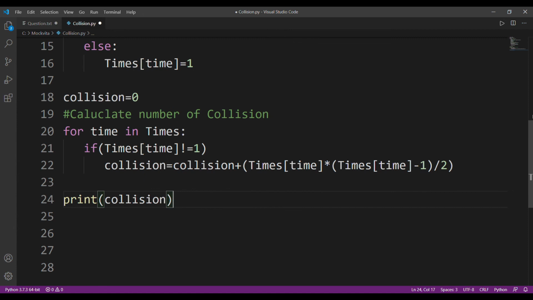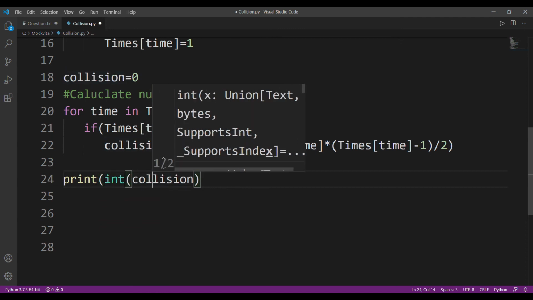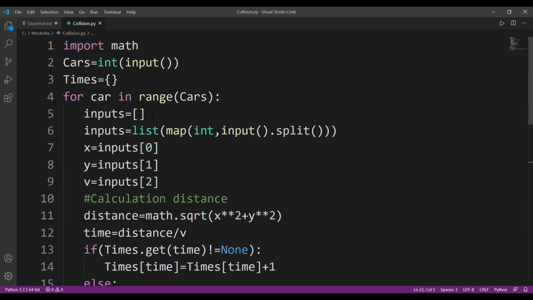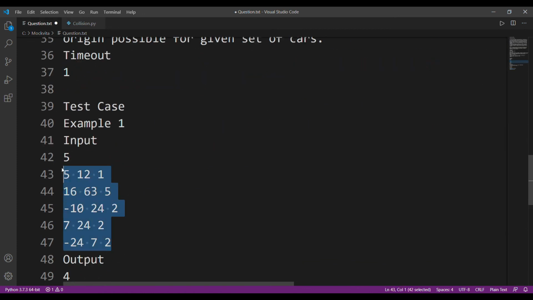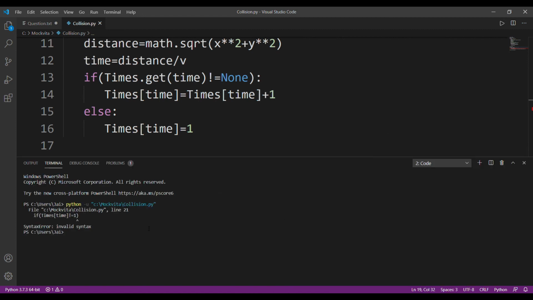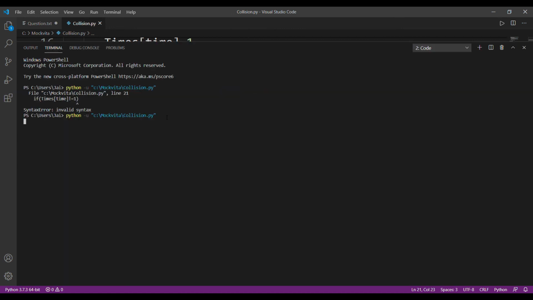Since there's this format of n into n minus 1 by 2, I believe it will be a float, so I'll just typecast this, because presentation error is a thing in Code Beta. Now let's try to run this. I'm not going to put in all the inputs, so I'll just copy all of these. All right, I've got an error at if times[time] is not equal to 1: invalid syntax. Why? Because I have not used the correct syntax. I'll run my code again. Now I'll copy all the values, press enter, and the answer is 4.